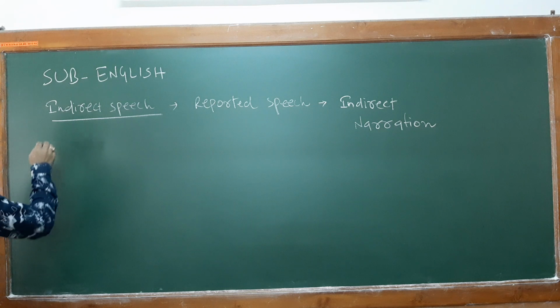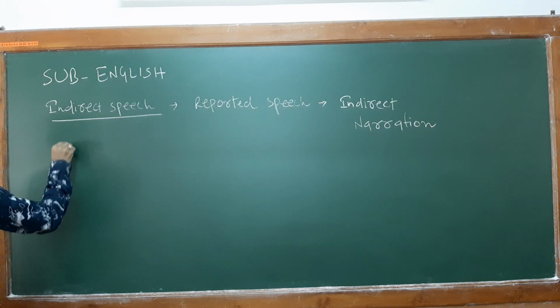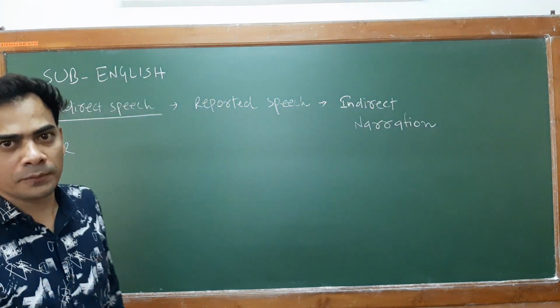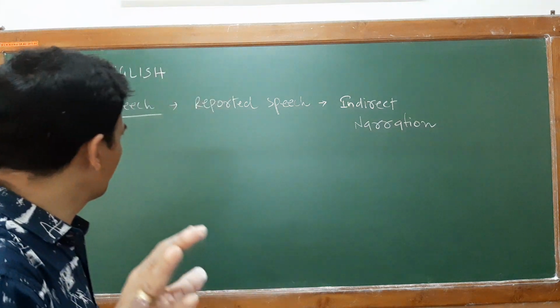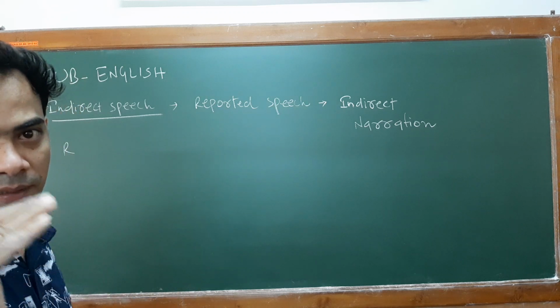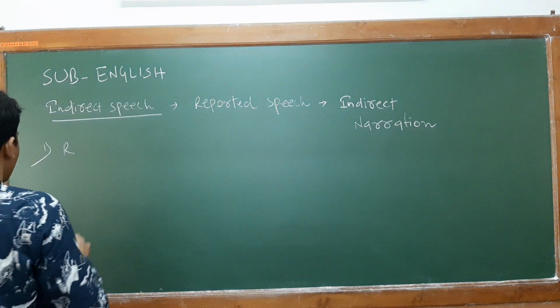Now let us study how to change a declarative form. Let me cite one example for you, through which we will see what the basic changes are while changing from direct into indirect.